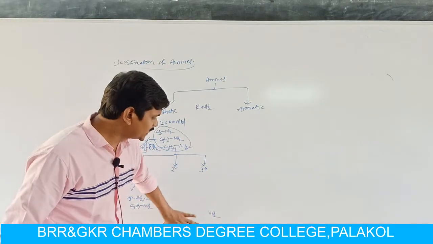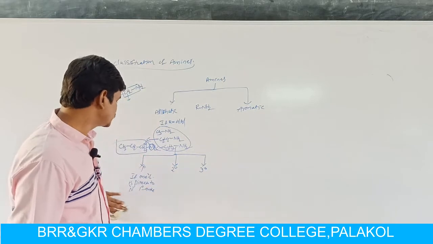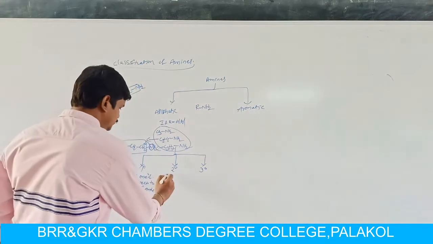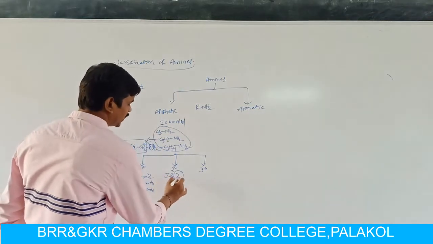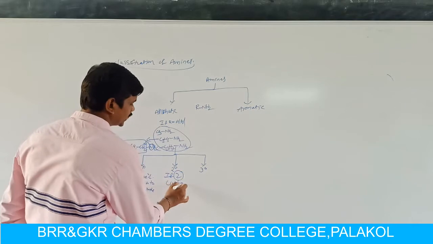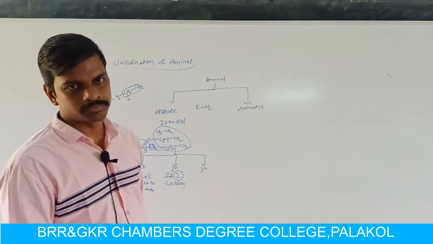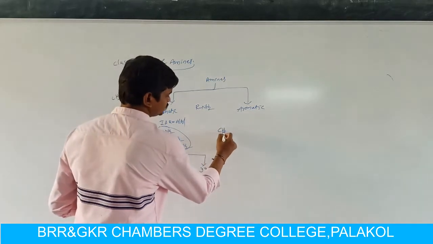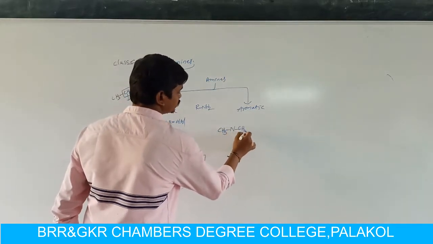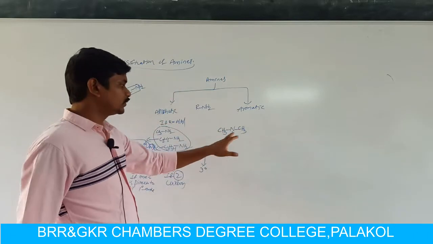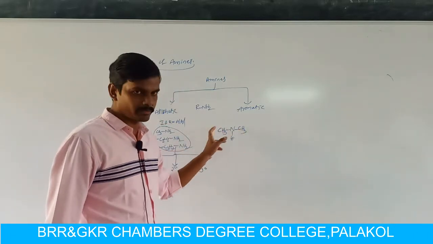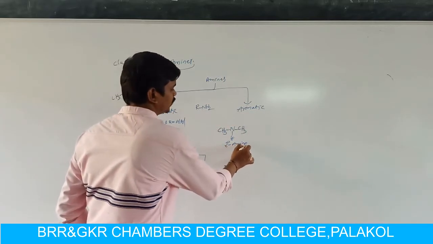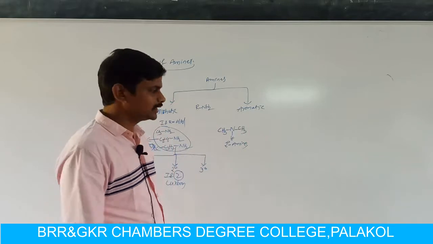Now what is secondary amine? Secondary amine means if two carbon atoms are directly attached to nitrogen in the amino group, then the compounds are called secondary amines. For example, we have to write CH3NCH3. Here in this molecule, the nitrogen is directly attached to two carbons, so it is a secondary amine. So what is the name of this compound? Dimethylamine.